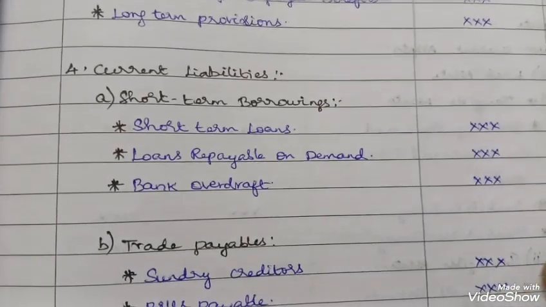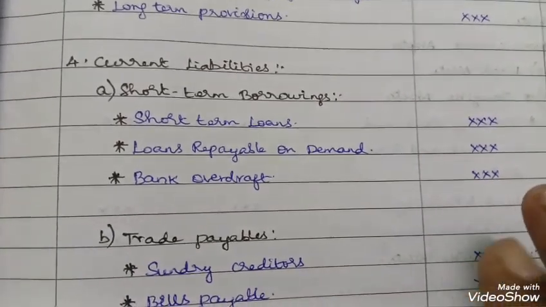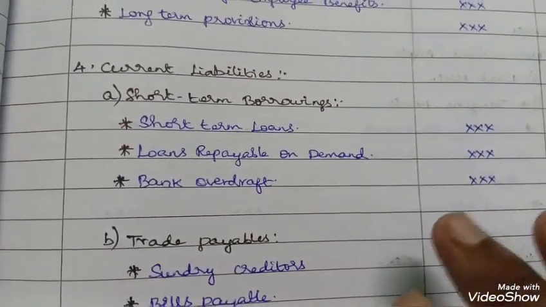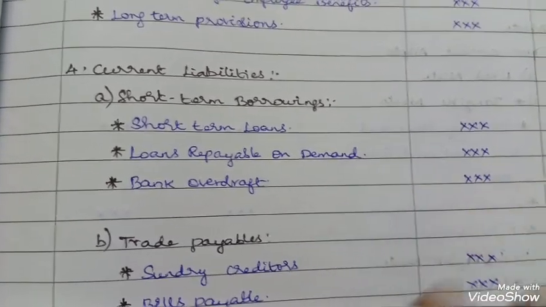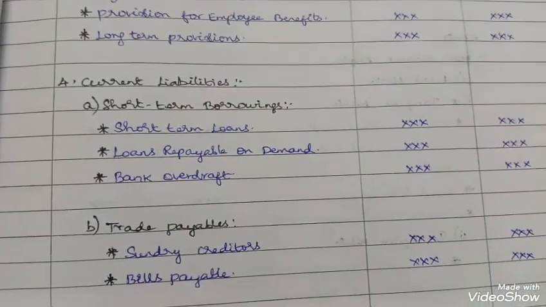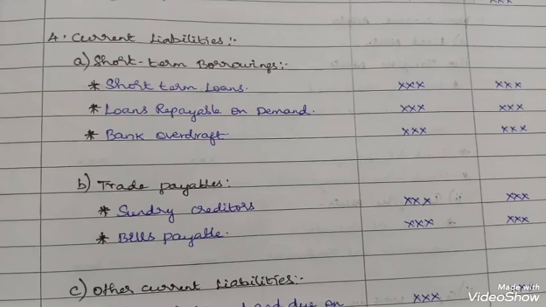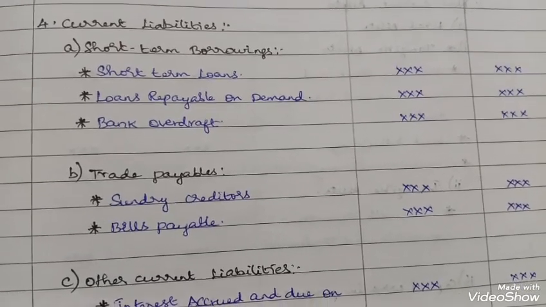Short-term borrowings: short-term loans, loans repayable on demand, bank overdraft. These are short-term borrowings. Trade payables include sundry creditors and bills payable.